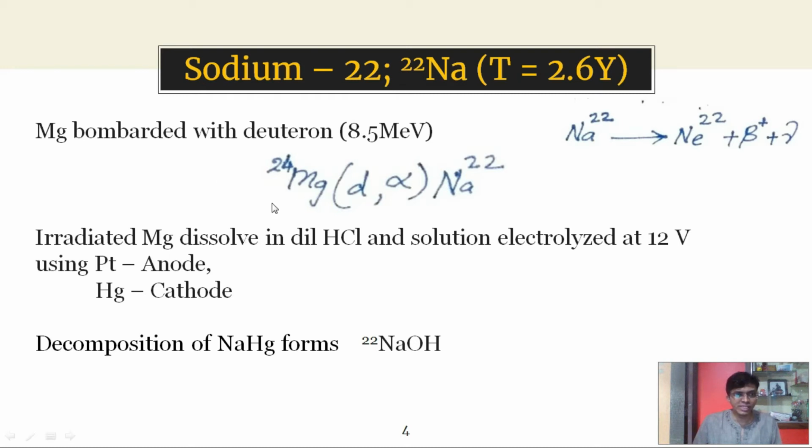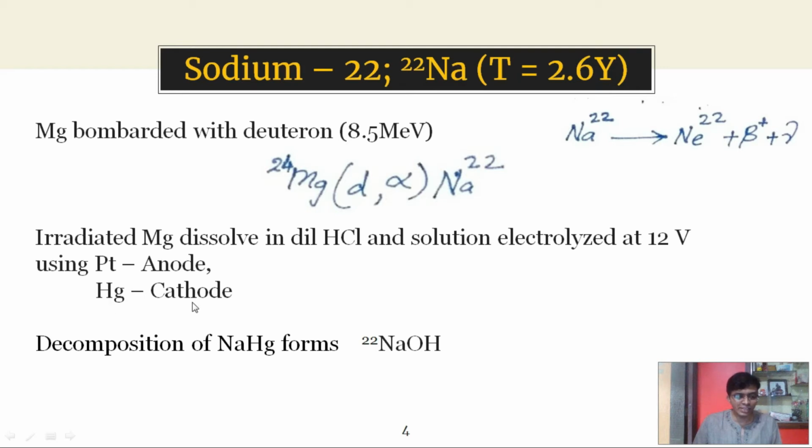This irradiated magnesium is dissolved in dilute hydrochloric acid and it forms a solution. That solution is then electrolyzed using a 12-volt battery with a platinum anode and mercury as cathode.